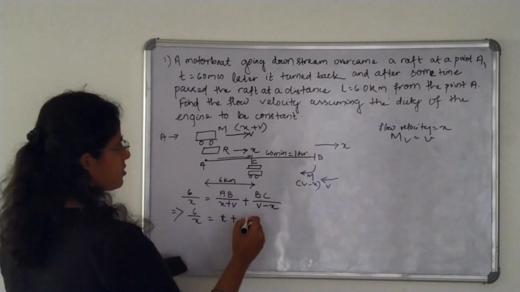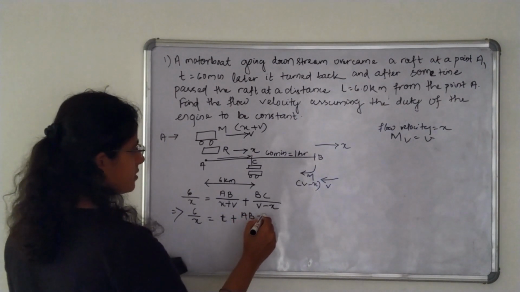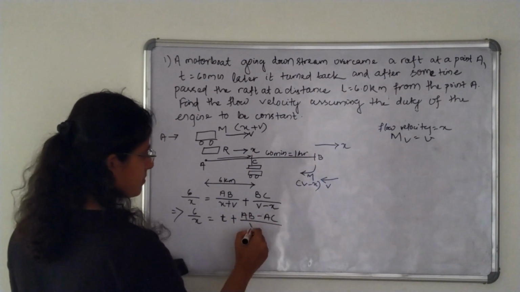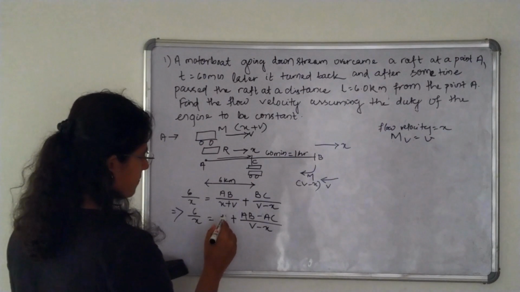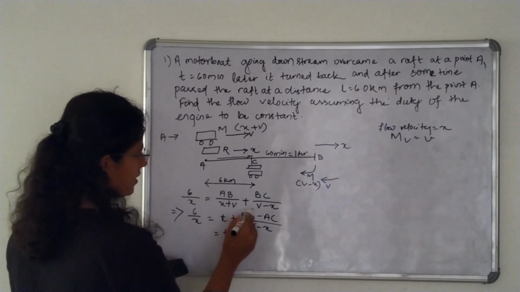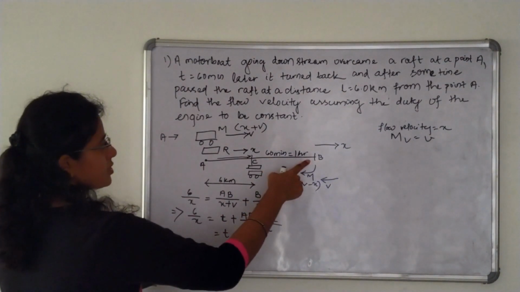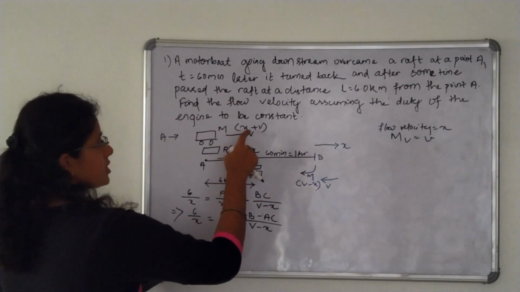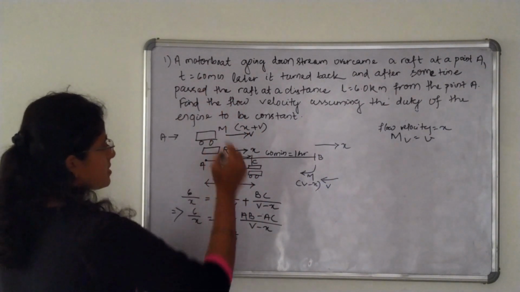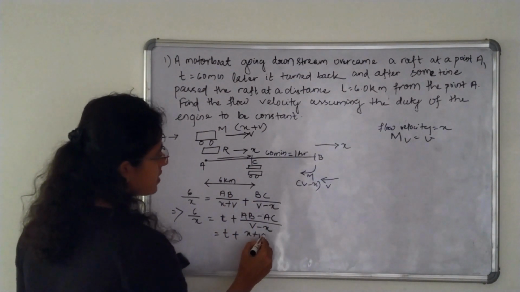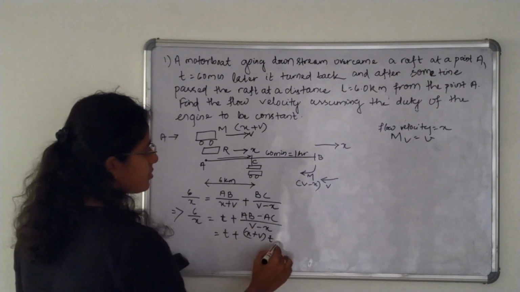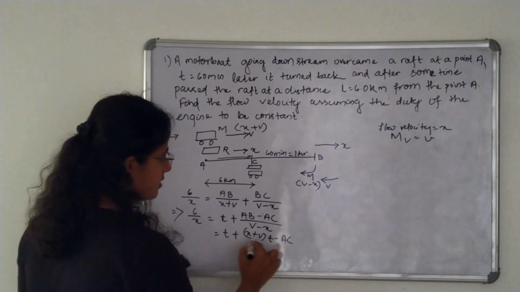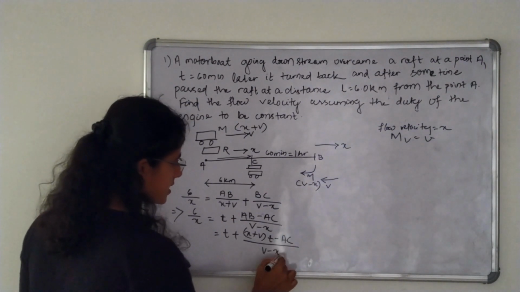BC is equal to AB minus AC divided by v minus x. So t plus AB. AB is equal to velocity into time, so the velocity is x plus v into time 60 minutes. So x plus v into t, which is equal to AB minus AC divided by v minus x.